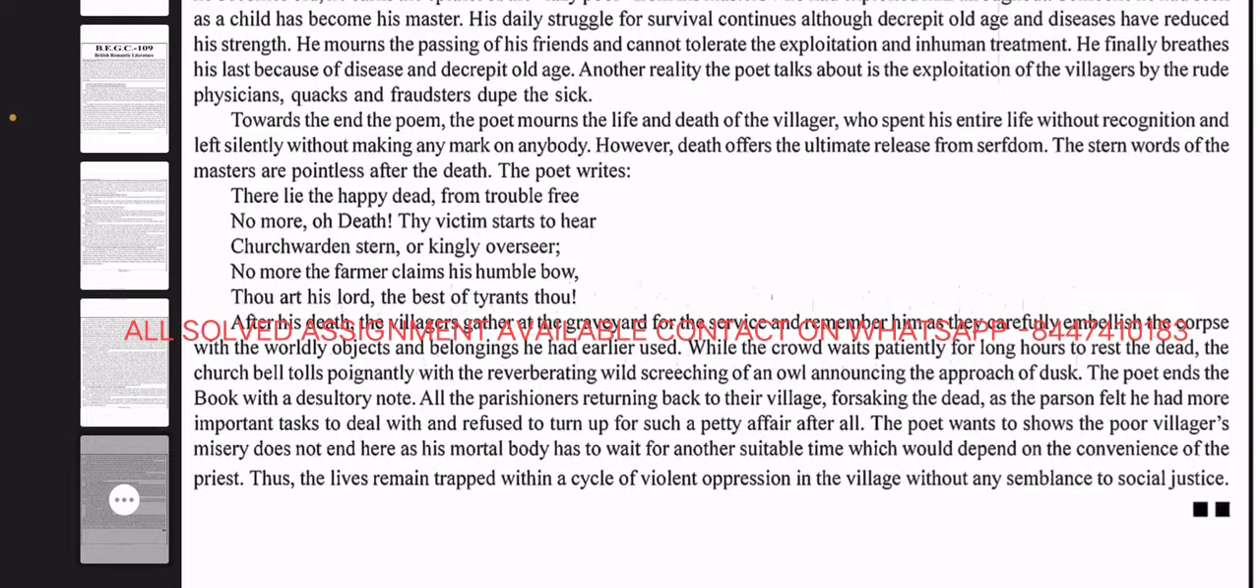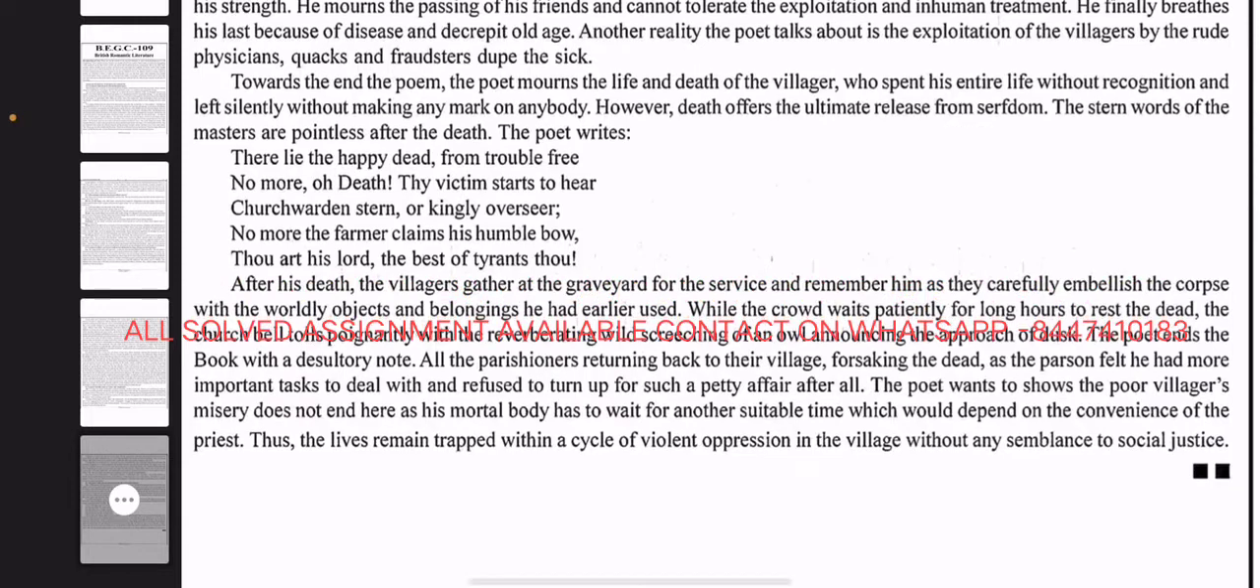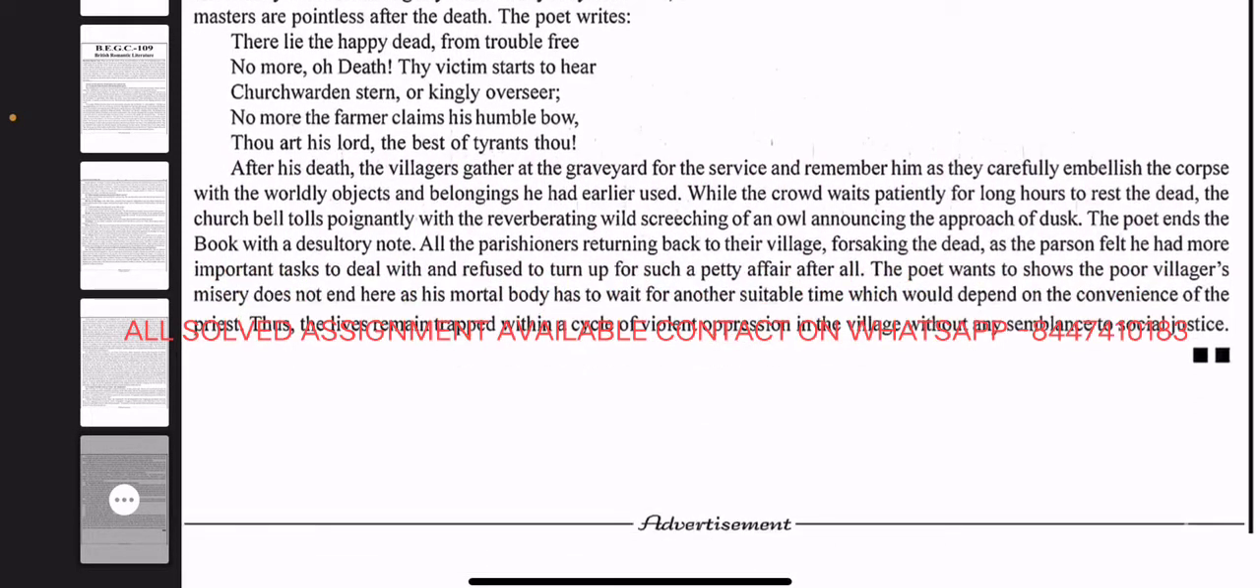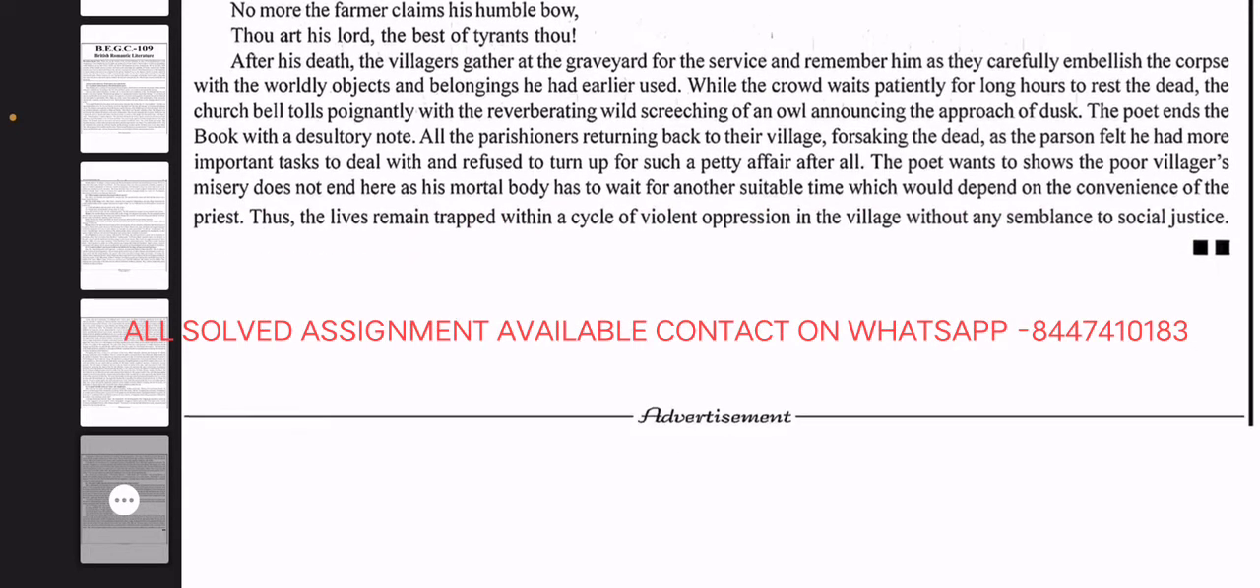The poet wants to show the poor villager's misery does not end here, as his mortal body has to wait for another suitable time, which would depend on the convenience of the priest. Thus, the lives remain trapped within the cycle of violent oppression in the village without any semblance of social justice.